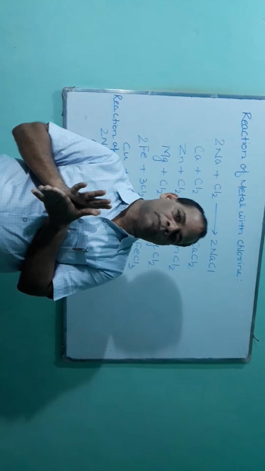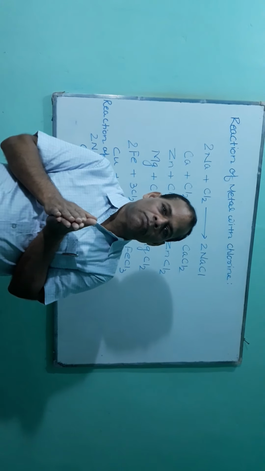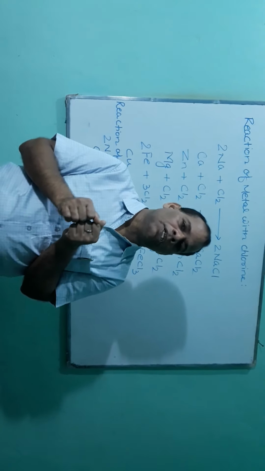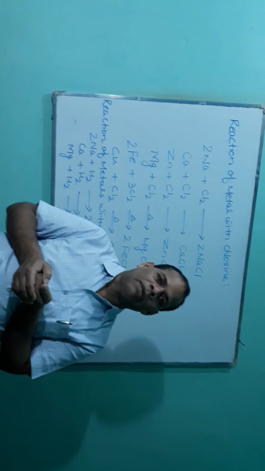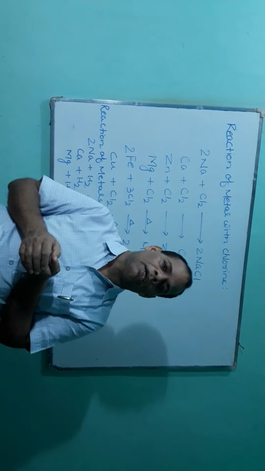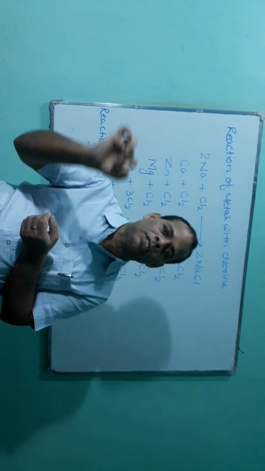Because nitric acid not only acts as an acid, but it behaves as a strong oxidizing agent.